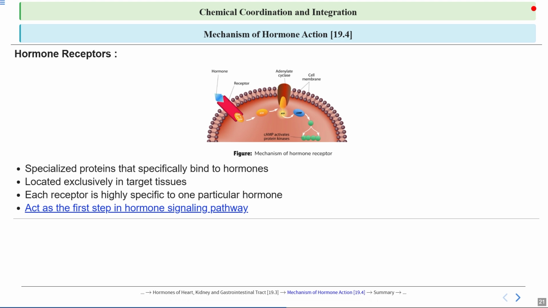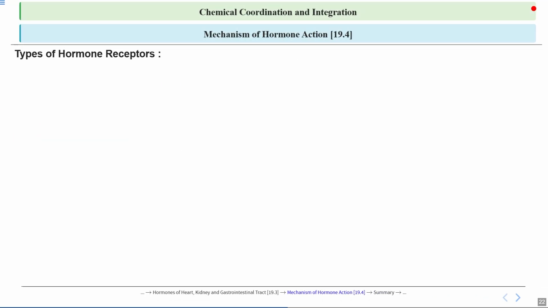So it acts as the first step in the hormone signaling pathway. The first step in the hormone signaling pathway is when a hormone produced by an endocrine gland is released into the blood. This hormone travels through the blood to reach its target cells, which have specific receptors that recognize and bind to the hormone. So this binding initiates a response inside the target cell, starting the process of communication that regulates various bodily functions.